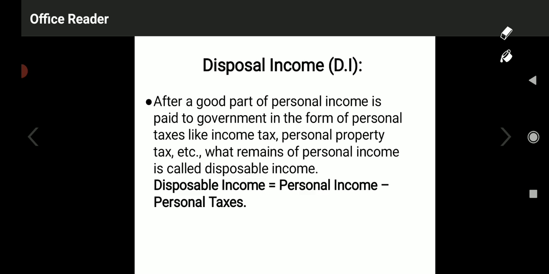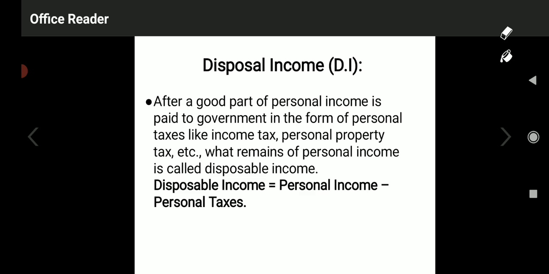It is nothing but personal income minus direct taxes, or personal taxes, property tax, income tax. After paying all these, whatever is left with a person is called disposable income.